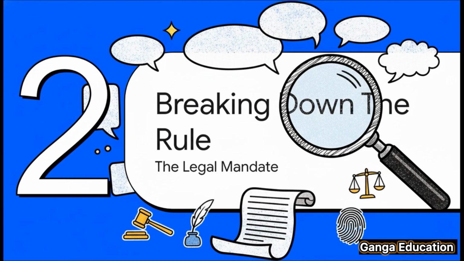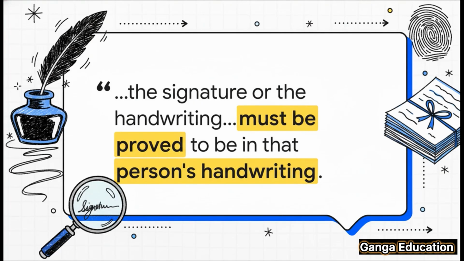Okay, to really understand the power of this section, we need to look at the exact legal language. This is where we see what the law actually commands us to do. The BSA puts it like this, and this is really the heart of the matter. If a document is alleged to be signed or to have been written by any person, the signature, or the handwriting, must be proved to be in his handwriting. That line right there, that's the core legal command of this entire section.